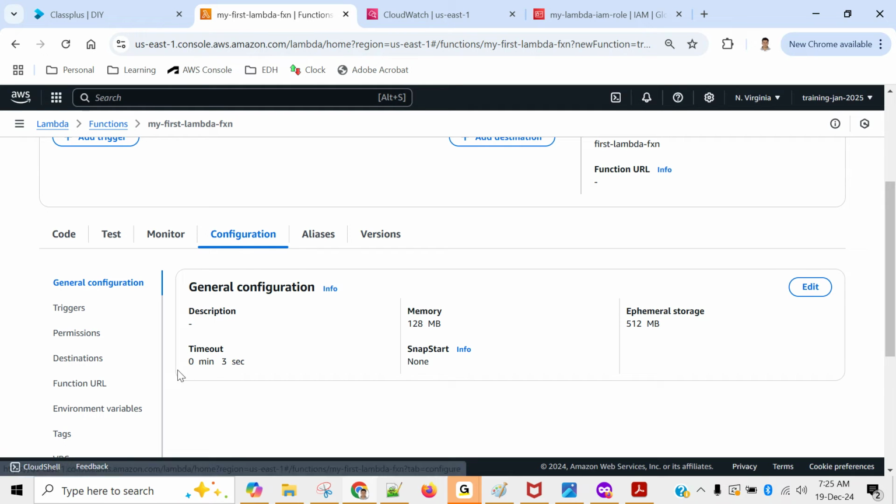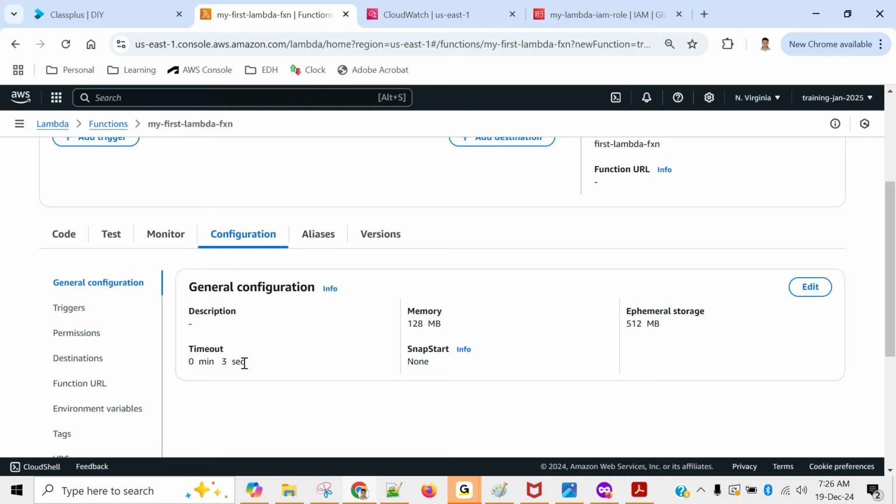And timeout. Timeout is a very important thing. By default, timeout is 0 minutes 3 seconds. That means if whatever processing you are doing in your Lambda is completed within 3 seconds, we are good. Otherwise, it will fail automatically. Right now, I'm just printing a small statement, and forget about seconds. It is hardly taking 3 milliseconds, right?